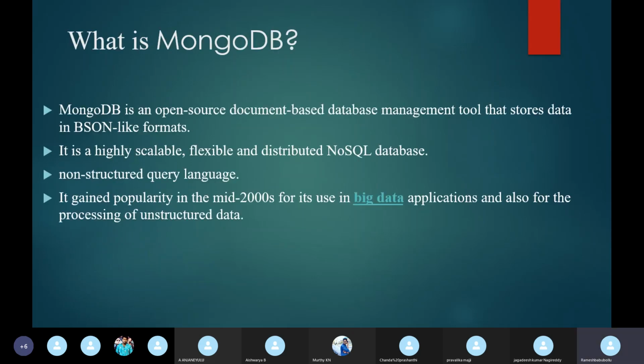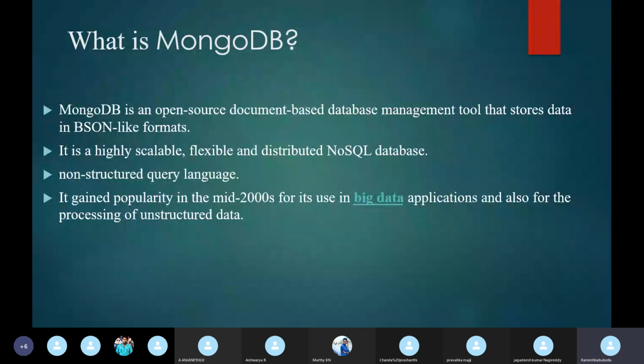And what is MongoDB? MongoDB is an open source document-based database management tool that stores data in BSON-like format. BSON means binary JSON. BSON is a computer data interchange format based on JSON, and stands for binary JSON. It is a binary form of representing simple or complex data structures.